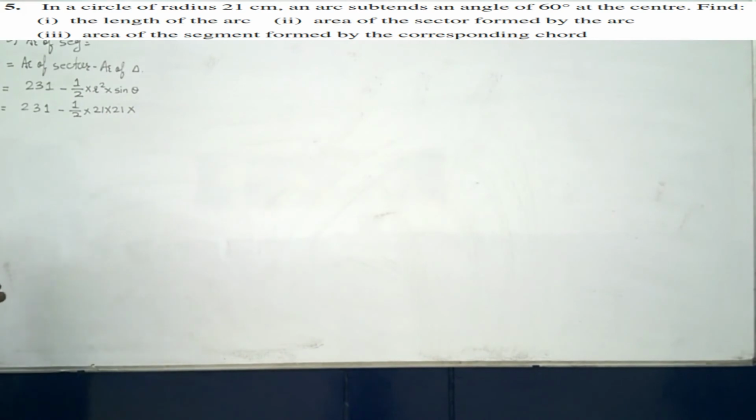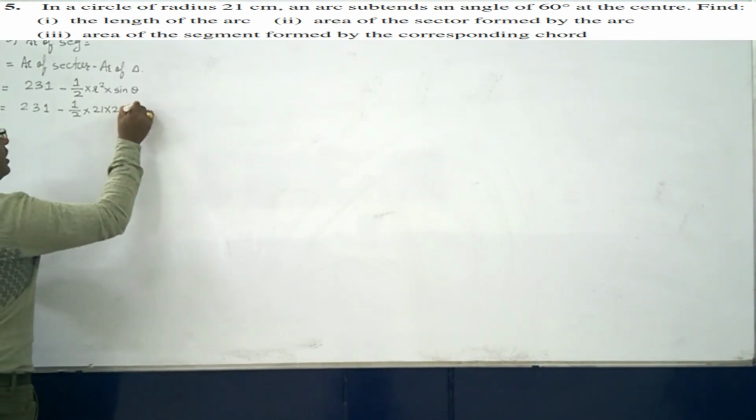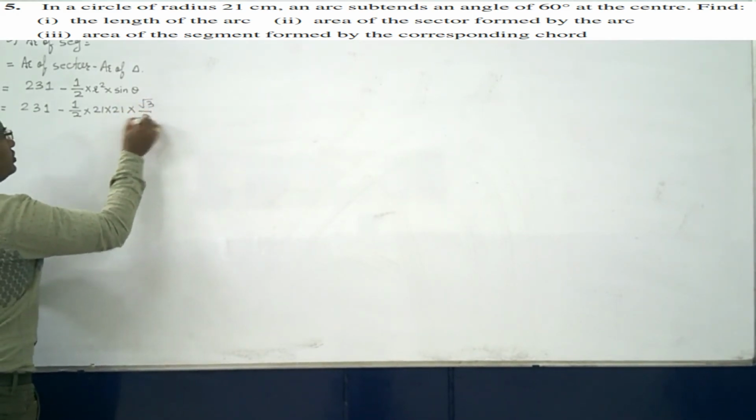Now sin theta, here the theta is 60 degree. Okay, so sin 60 degree is what? Under root 3 upon 2.